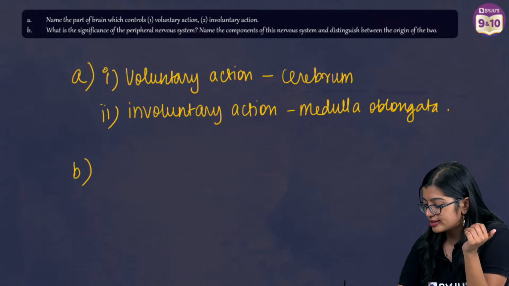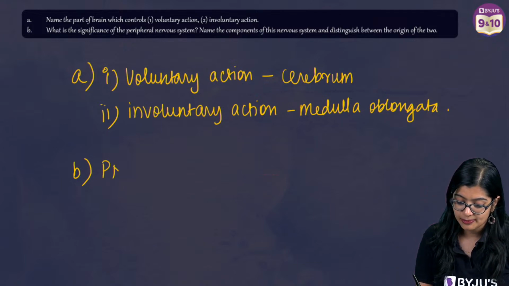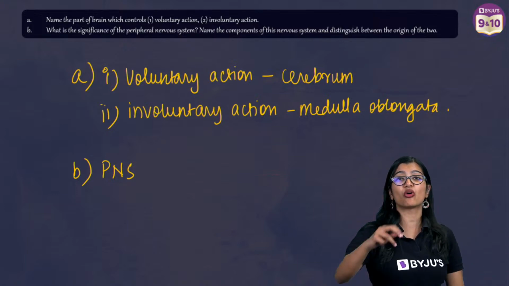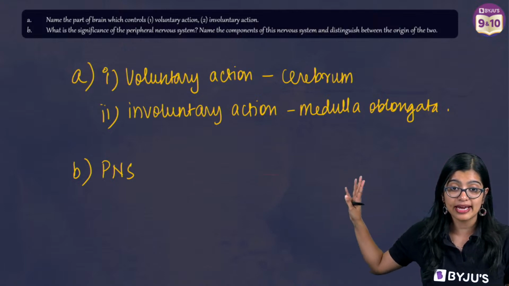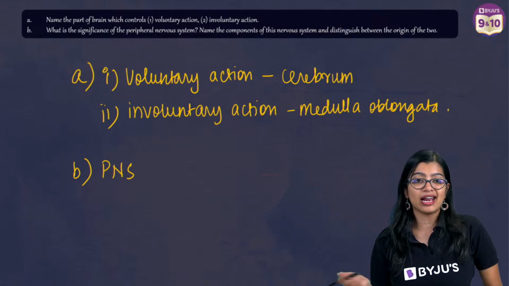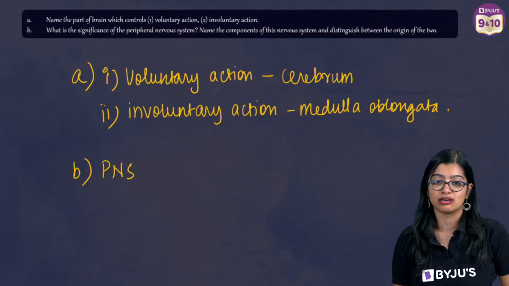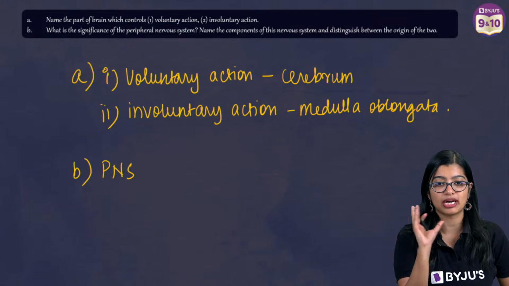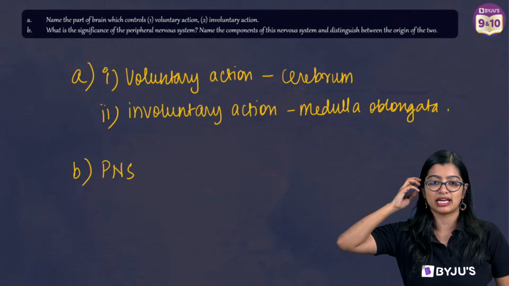Now moving on to the next one. B says, what is the significance of having PNS, right? Don't mention Pons, because Pons is controlling one part. Pons is more of a relay center. Medulla is the answer, right? What does Pons do? It is a relay center, and it also has to do with the breathing mechanism that is there.